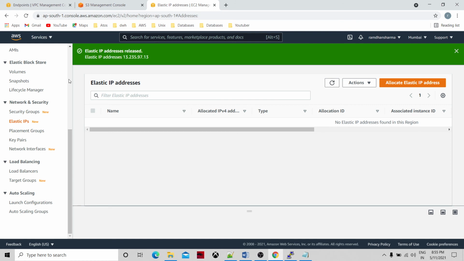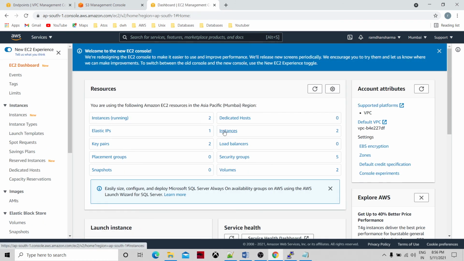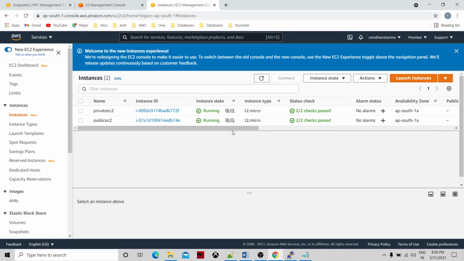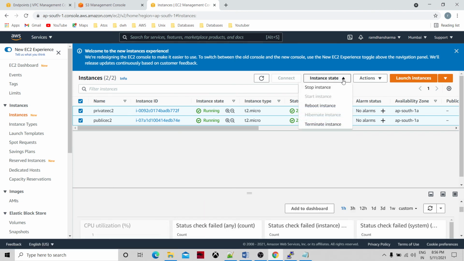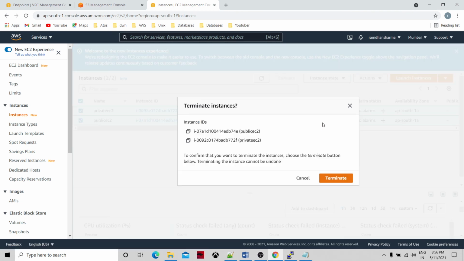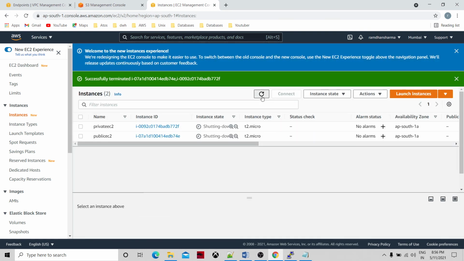Now go to the EC2 dashboard. Quickly go to EC2 instances. Terminate both of these. Terminate the instances. They'll take 10 or 15 minutes to completely shut down and terminate.